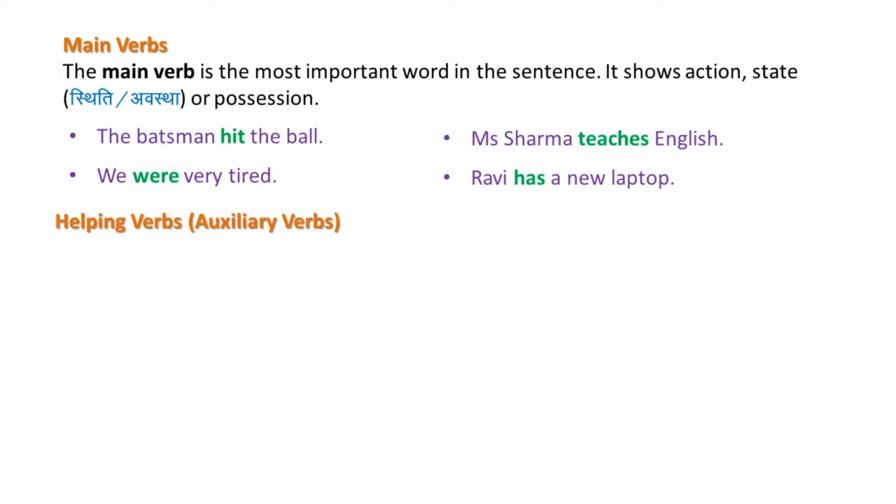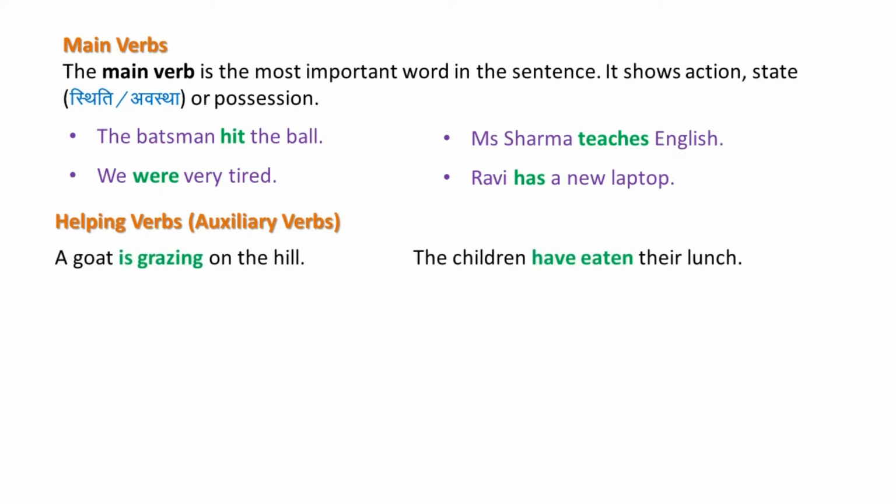And the second kind of verbs are helping verbs. They are also called auxiliary verbs. A verb may be made up of more than one word. For example, a goat is grazing on the hill. The children have eaten their lunch.